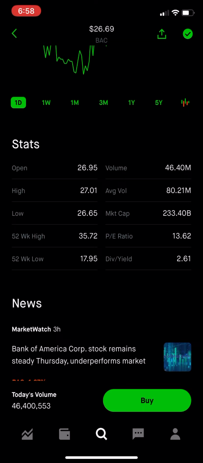The next one is the dividend yield. This is the percentage of what they give out per year to the person that invests in their company, based on how many shares you have. So for example, if I put $100,000 in, 2.61% of that $100,000 will go back to me within 1 year. So they literally pay you for investing in their company. But you can't pull out your investment, that's the thing. Otherwise, you won't get the money that they'll pay you.